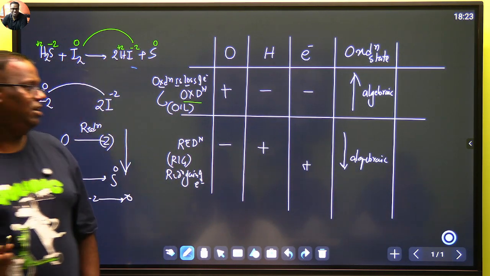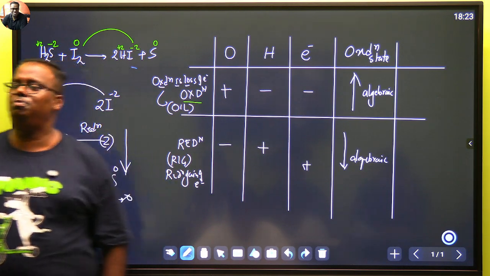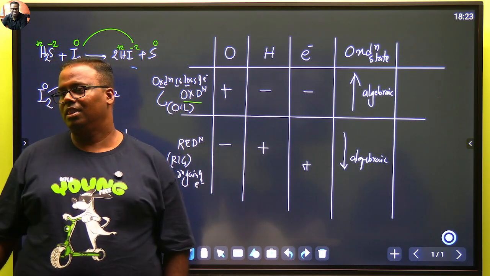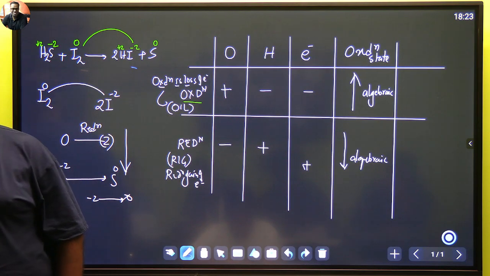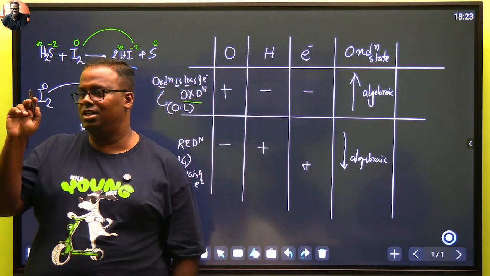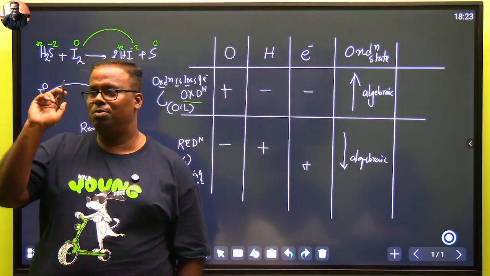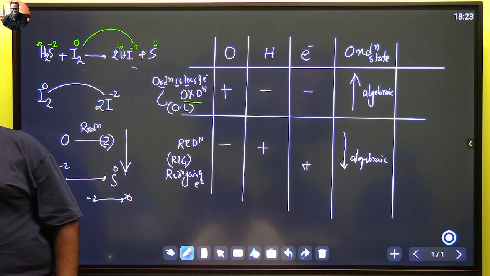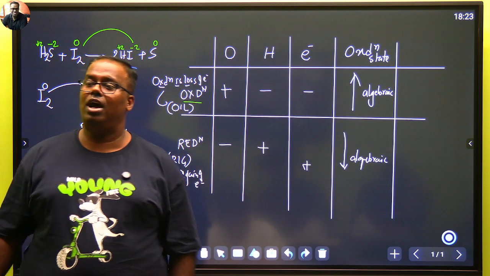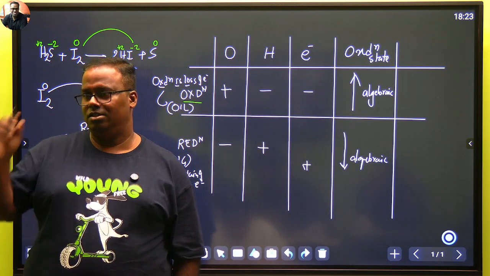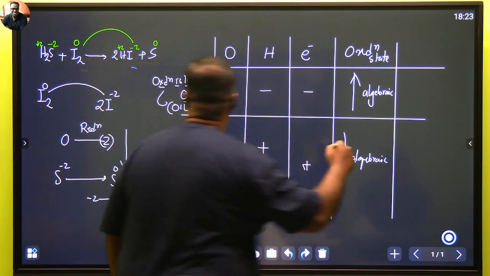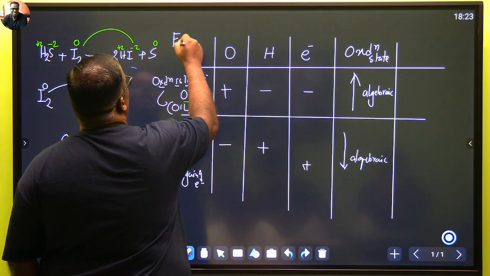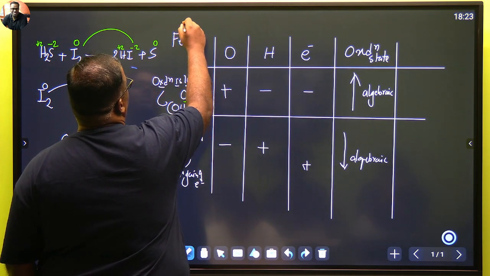Rusting is iron reacting with oxygen, Fe plus O2, FeO. That is called ferric oxide. Iron is in +2 oxidation state. Oxygen is -2, iron is +2. FeO reacts again with O2 to form Fe2O3. That is called iron 3 oxide. O3, look here. FeO, this is -2, this is +2.